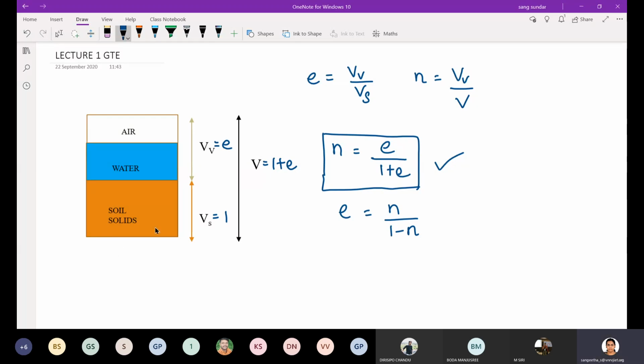Next, we will see some densities or unit weights. First we will see mass density.